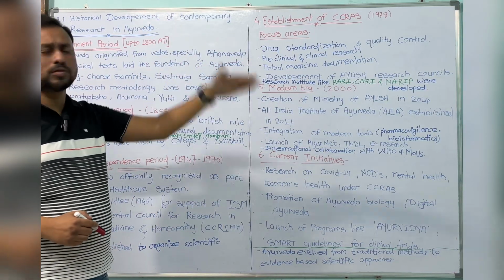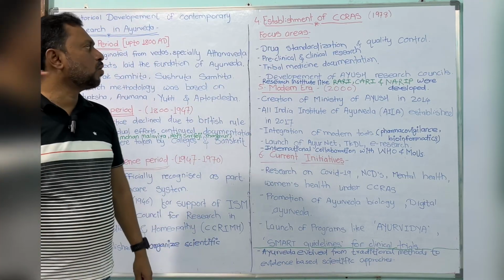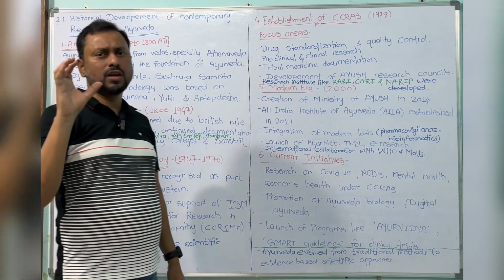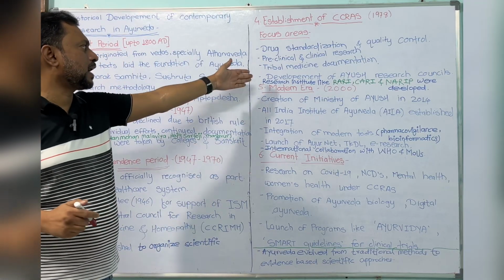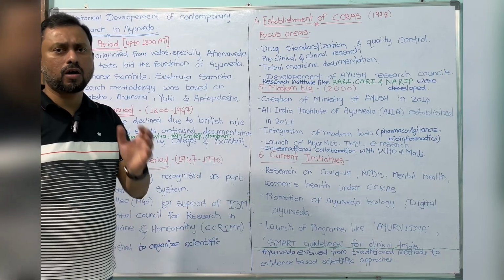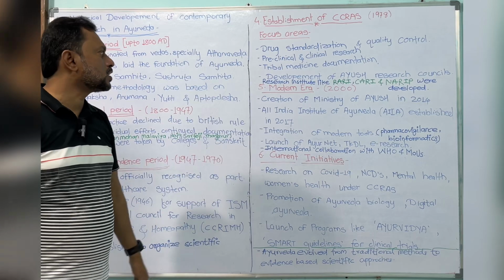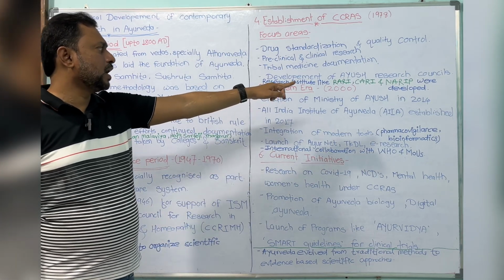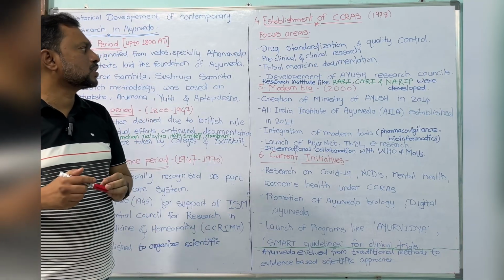CCRAS mainly focuses on drug standardization and quality control, and preclinical and clinical research is what they are mainly focusing on. Other than that, CCRAS also documented tribal medicines, that is, folklore medicines. Next is the development of Ayush research councils, like research institutes such as RARI, CARI, and NARIP, which were developed.